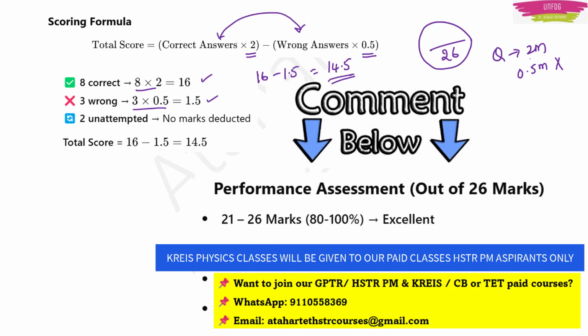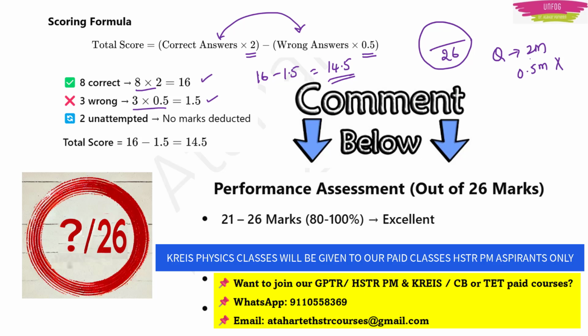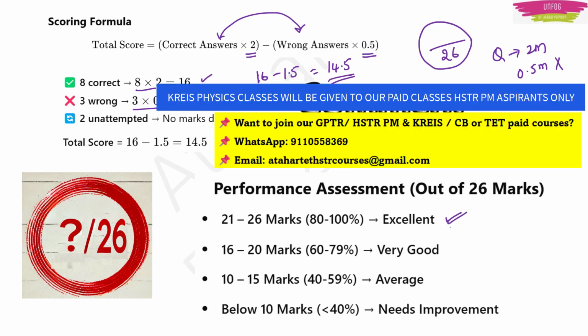Okay. See, you can also do your performance assessment. What you have to do, you have to find out your total score with above formula. In this, if you are getting marks between 21 to 26, then you are excellent. Actually, you are now ready to write KREIS examination. If you are getting marks 16 to 20 range, then you are good. If you prepare little more, you can be in the top merit list. If you are getting marks between 10 to 15 marks, then you are average student. There is lot of scope for you to prepare and get ready, because there is still time, right?